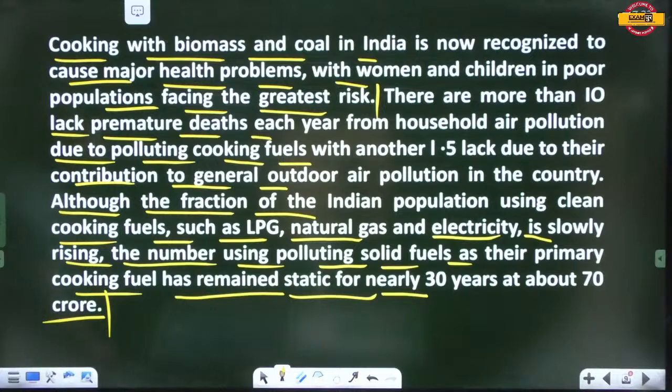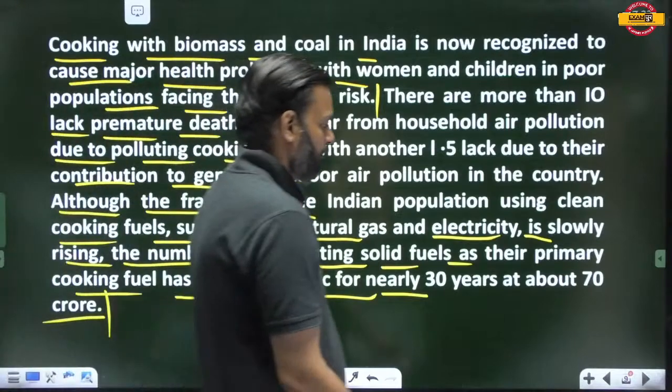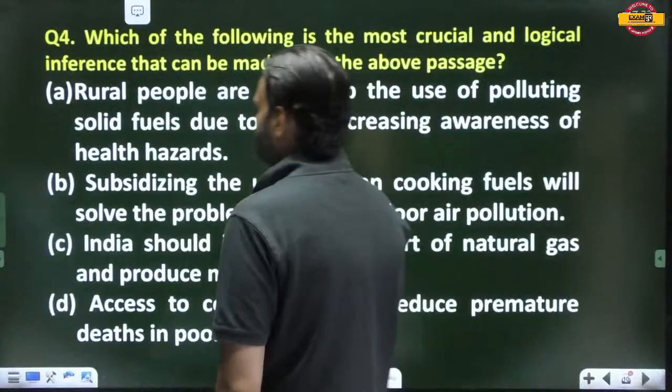Read this passage once and then we'll move towards the questions. So here we have questions.